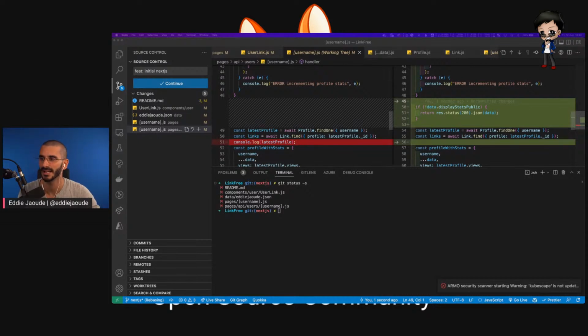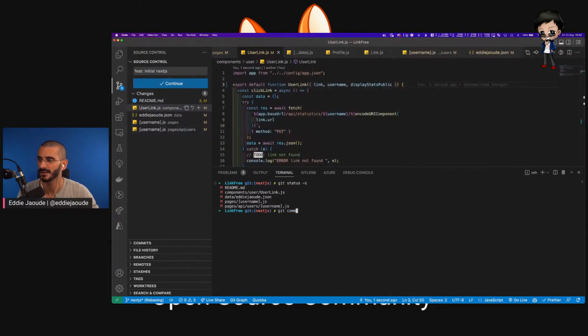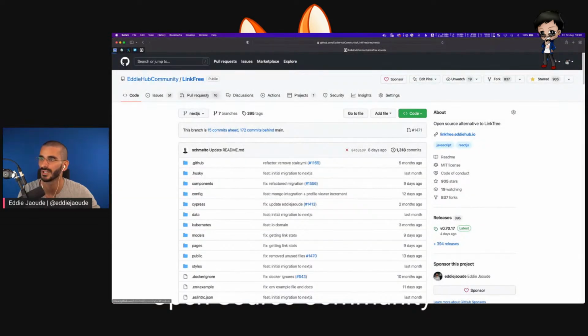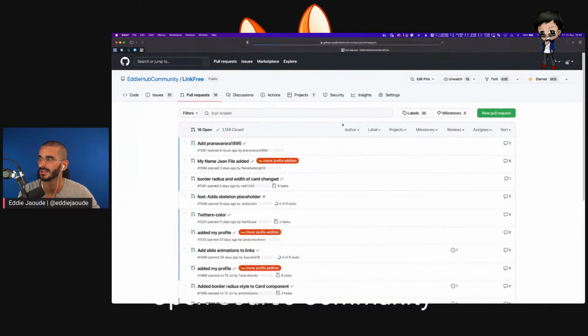Okay, I'm going to commit that. I'm pretty happy with that. So git commit, and the feature is going to be feature show hide stats. Pretty happy with that. I haven't got a ticket for it, which is really, really bad. But actually, I do have one for the overall branch. Let me see. For the pull request.